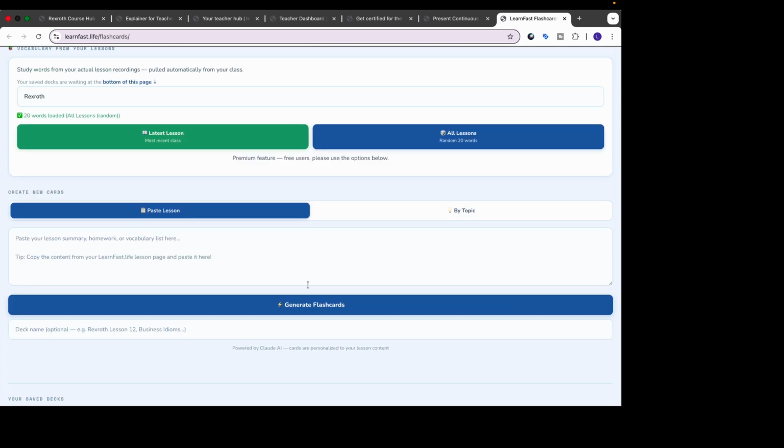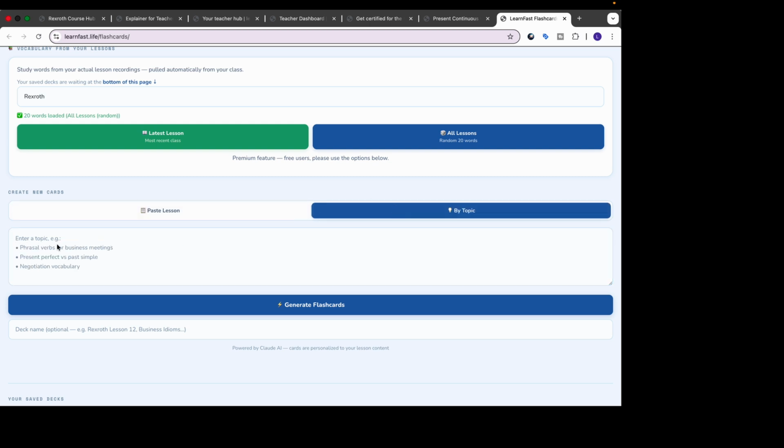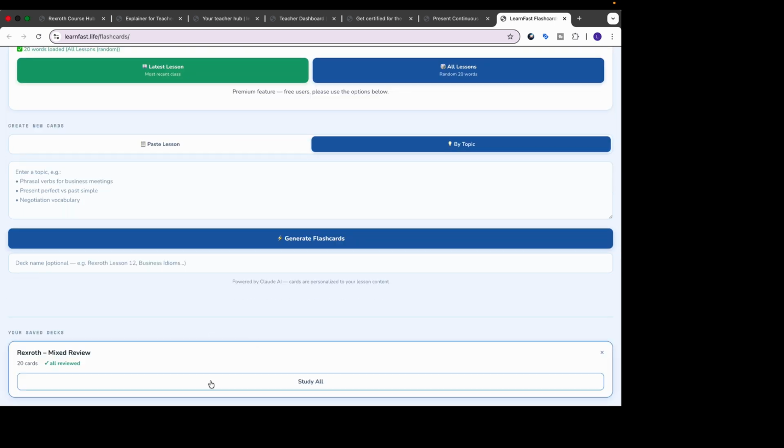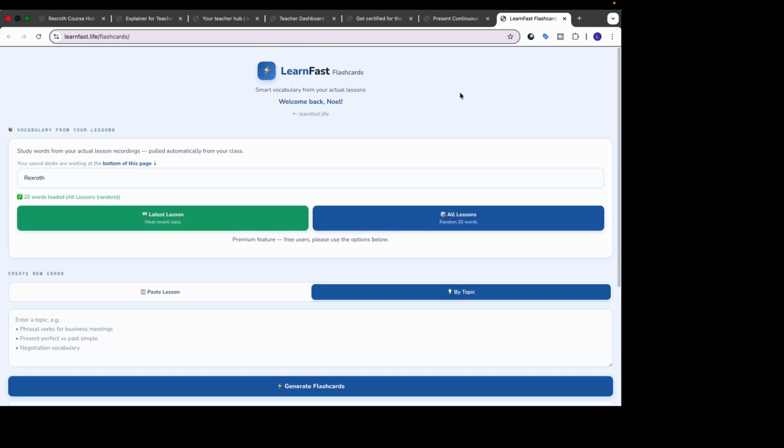Now, just to have a really quick look at this other little section here, this is obviously for all our classes and our homework, but here the student can also put in anything, like they can paste in some text, or paste in their lesson, or paste in anything they like, or can choose by topic, like phrasal verbs, present perfect, negotiation, vocabulary, anything they like, and then create their own flashcard set which they can then also go through, and which they can also review the failed cards of, and which will then also be saved down here.